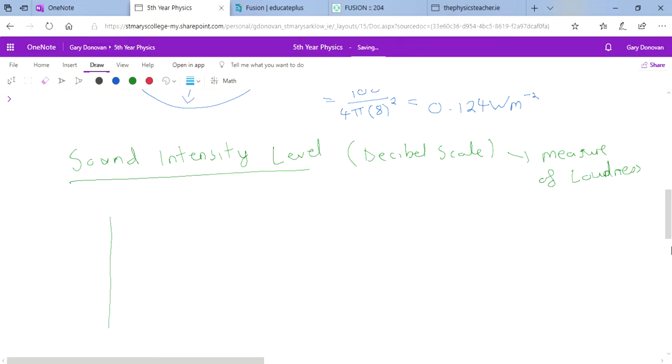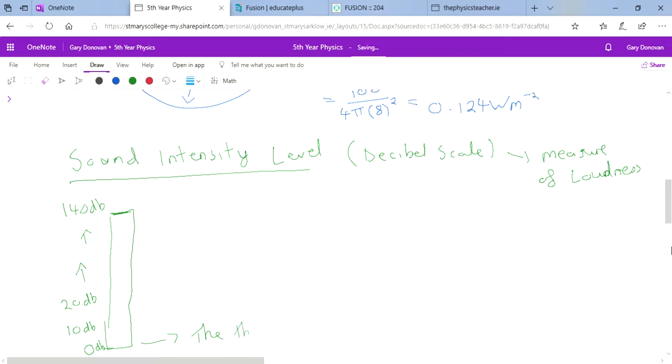And what the sound intensity level scale, or the decibel scale, is really, is a scale starting at 0 decibels, going all the way up to about 140 decibels, because that's kind of what most common everyday sounds wouldn't really go higher than that. So 0 decibels is the lowest number on the sound intensity level scale or the decibel scale, and it's also sometimes known as the threshold of hearing.